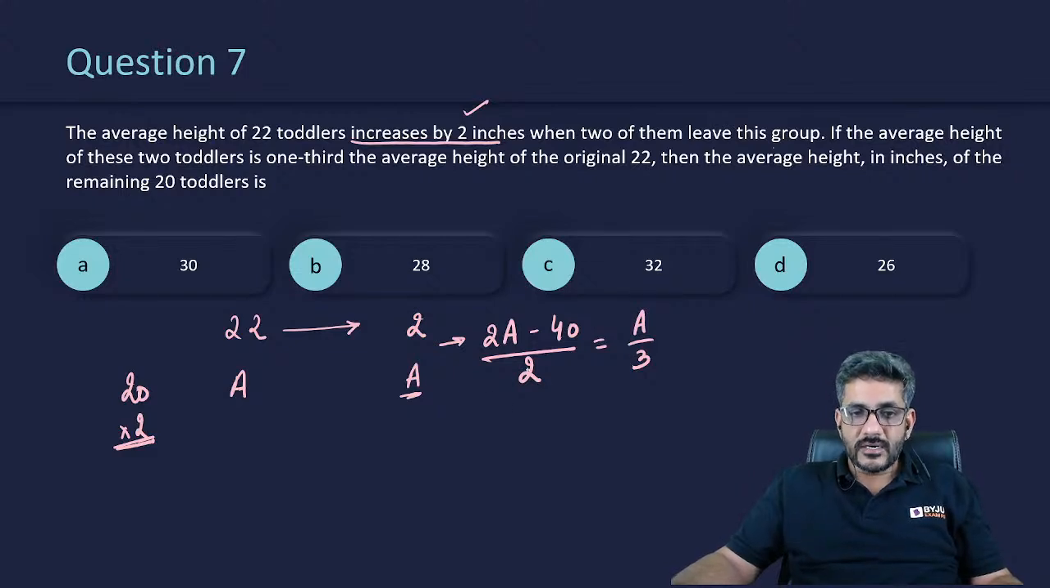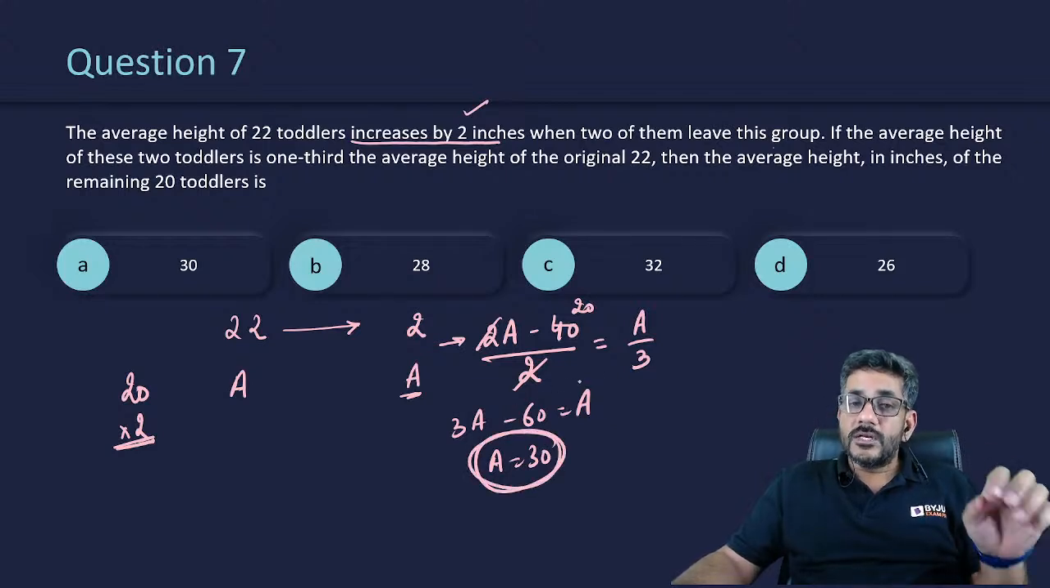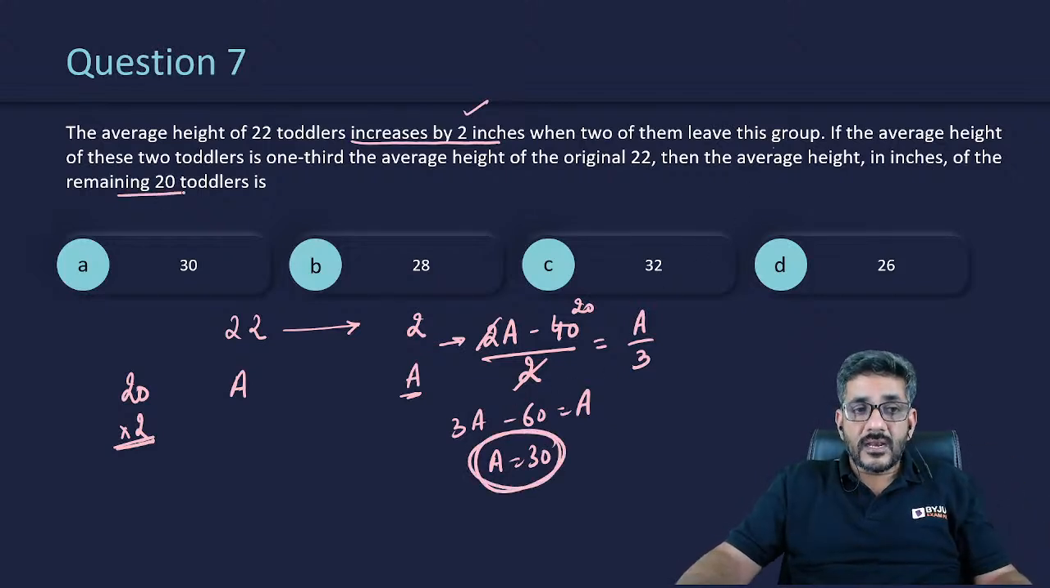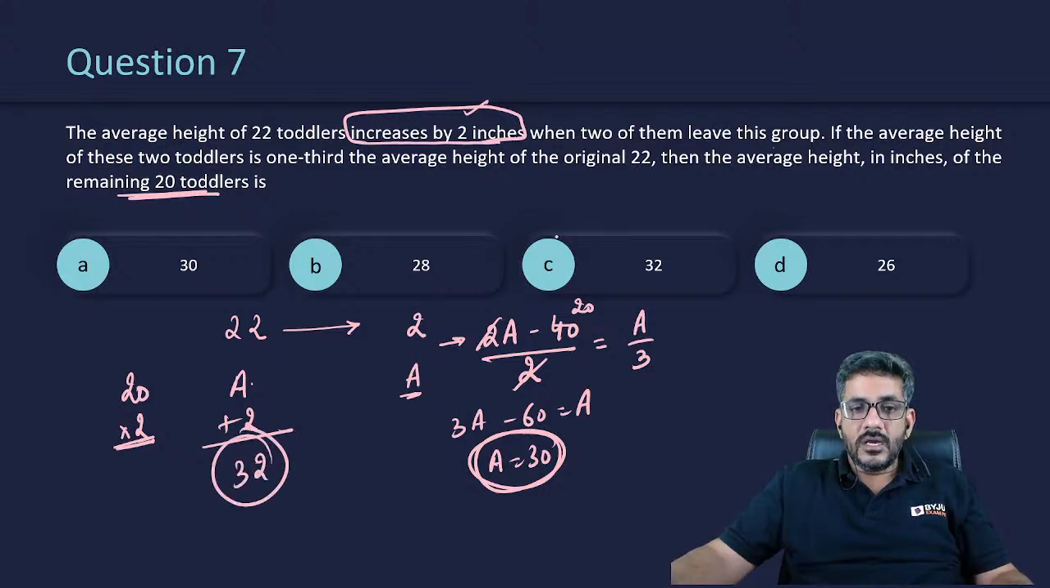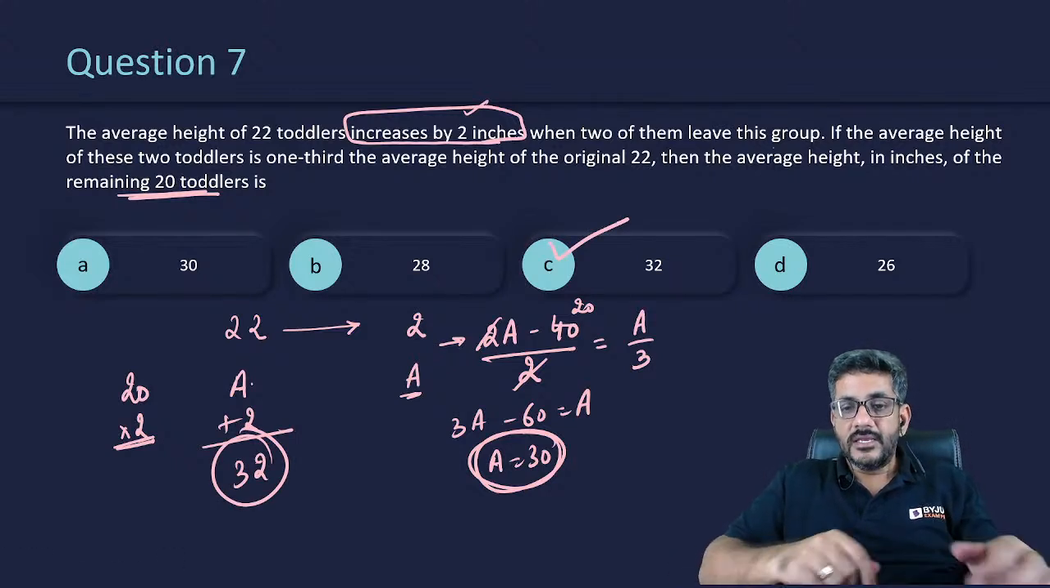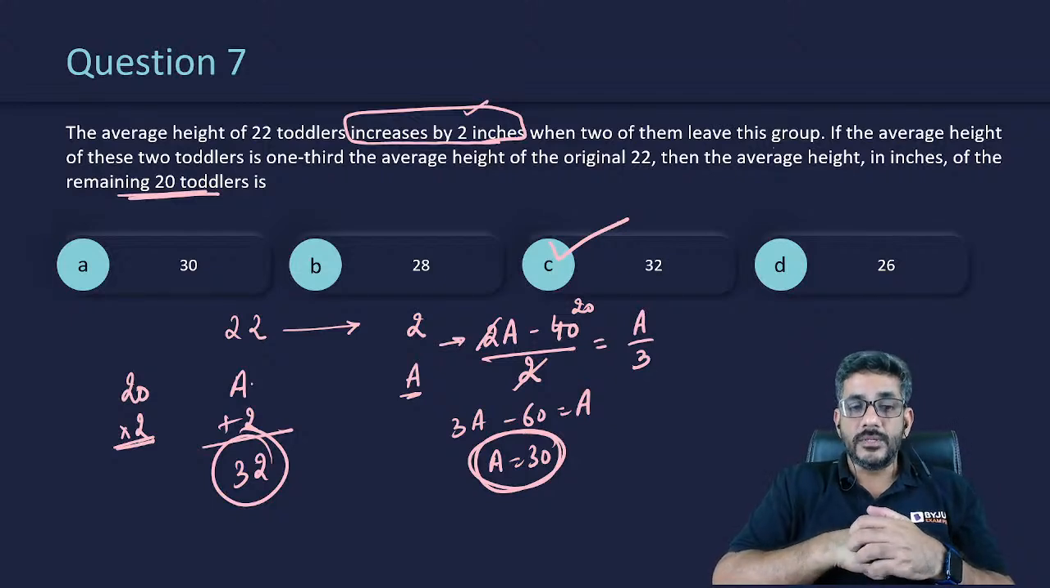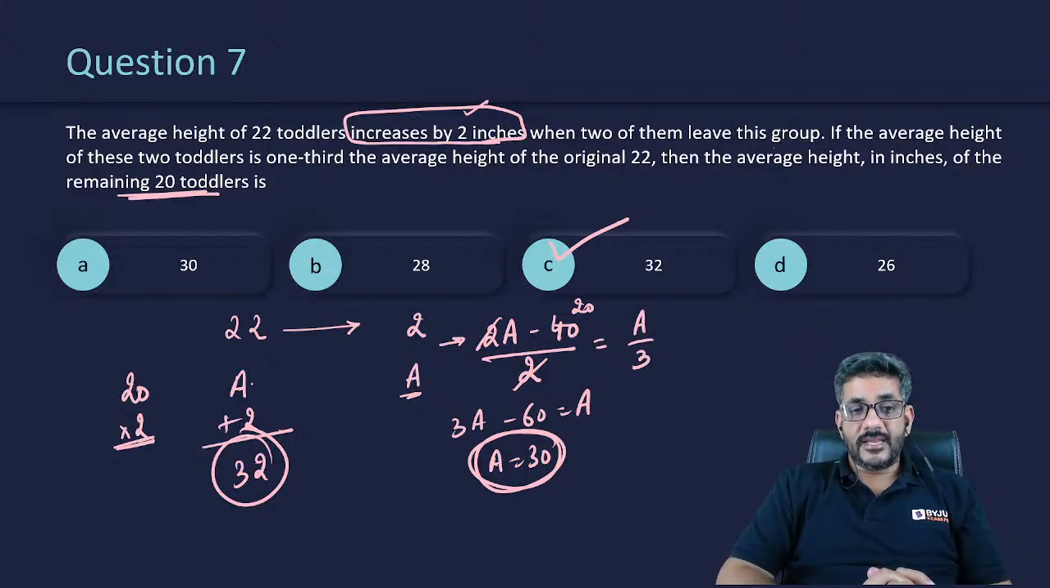Let's solve this from here. The 2 will cancel out, and I will have 3A minus 60 is equal to A, or A is equal to 30. If A is equal to 30, then what is the average height of the remaining 20 toddlers? Their average height is increased by 2. So A is 30, increased by 2 is 32. Our answer for this question is option C, which is 32 inches. So C is the correct answer.